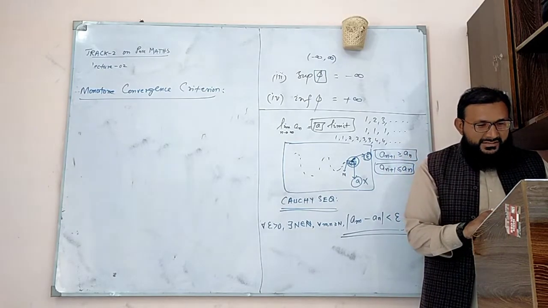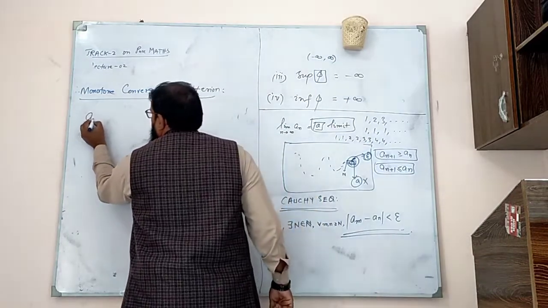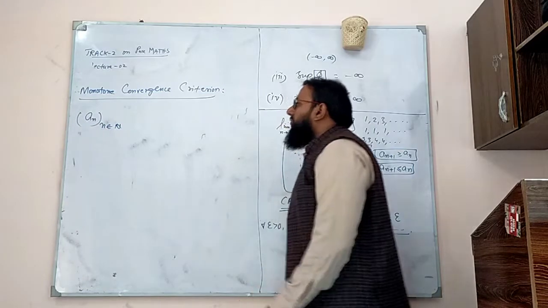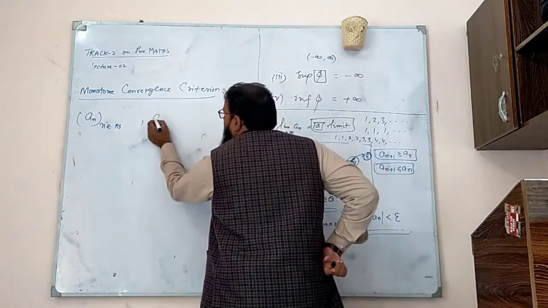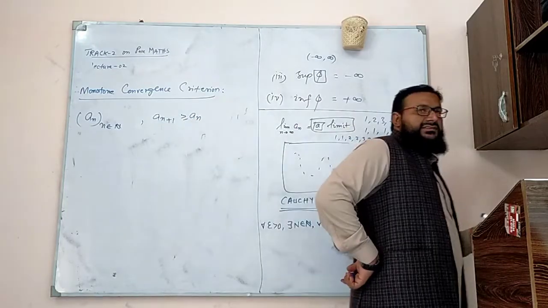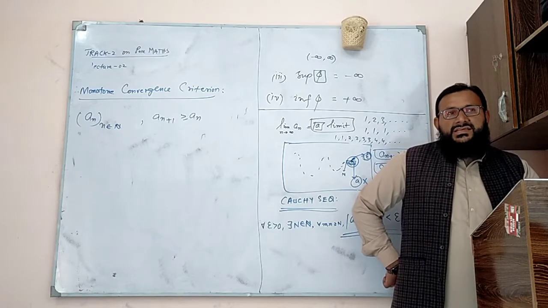Okay, I have a sequence that's monotonically increasing. It means what happens? a(n+1) is greater than or equal to a(n). I have a sequence that is monotonically increasing.